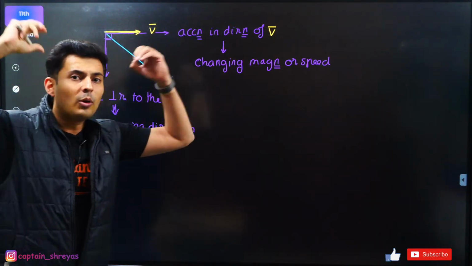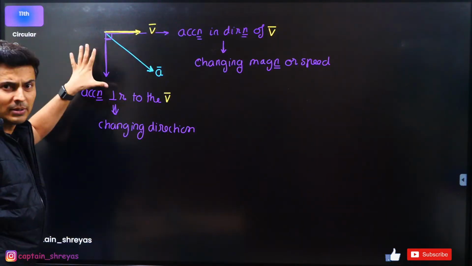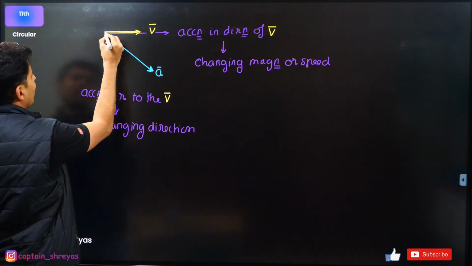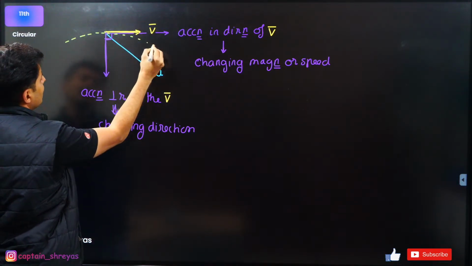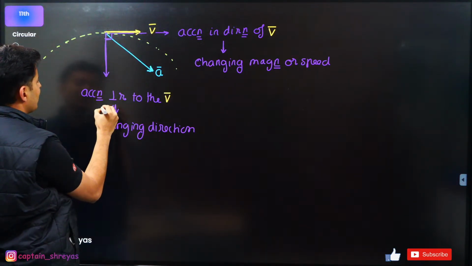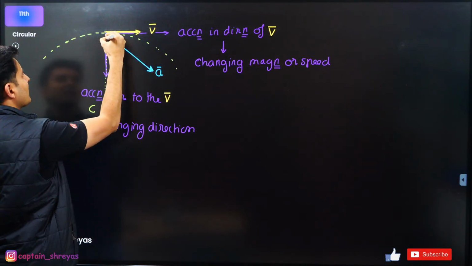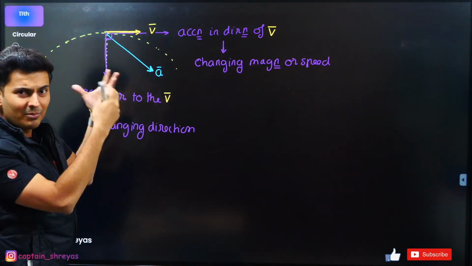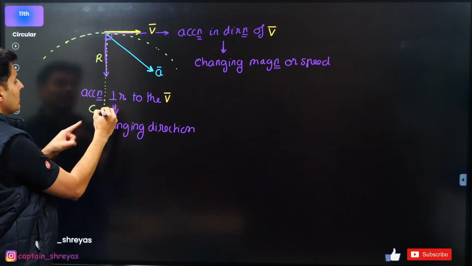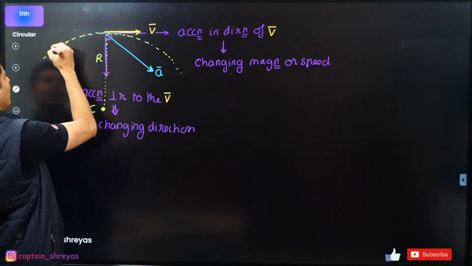Cool. Now let's think about our instantaneous imaginary circle. We had drawn it over here, but I have deliberately not shown it here because I wanted to explain all these concepts. Now let's draw our imaginary circle. This is your instantaneous circle. Great. And I will also show the center of it. Maybe the center is over here. This is your radius. I'm so sorry, all the things are merging onto it, but I'm pretty sure you are able to see all this because of the choice of the colors. So this is my radius, this is my center, this is my circle. I hope you guys can see that circle as well.